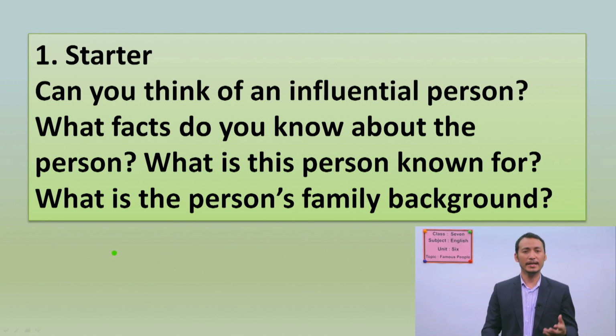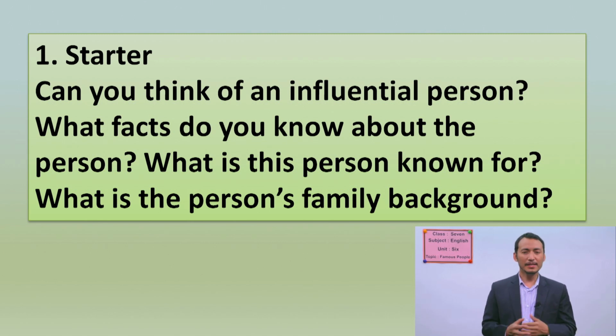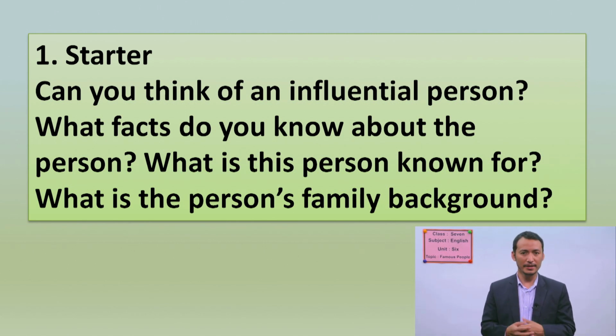Another question is, what is the person's family background? Can you think of such a person? Well, we will see. I'll help you by showing some examples of such famous or influential people around the world, and you can think about your own as well.